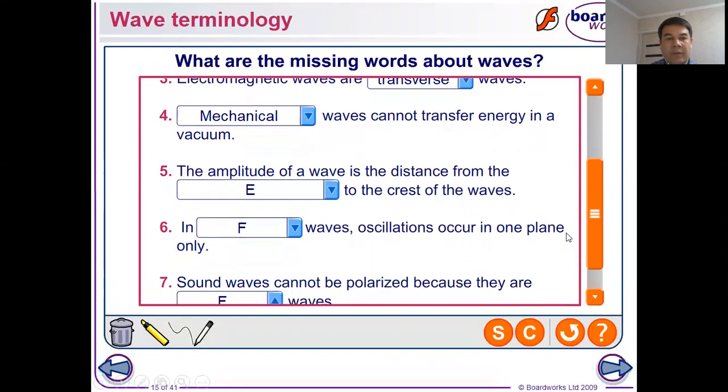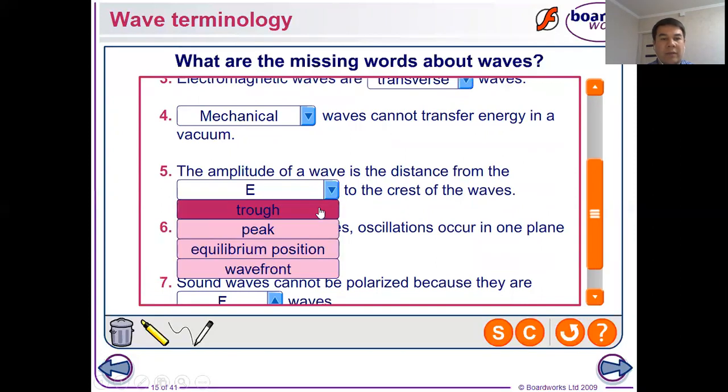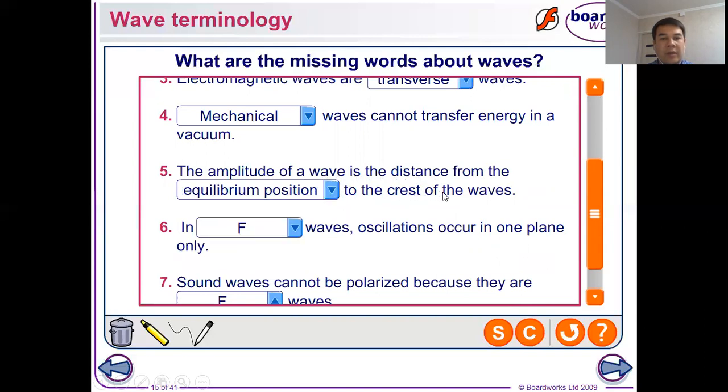Let's continue with the fifth question. The amplitude of a wave is the distance from the missed word to the crest of the wave. As the missed words, we have trough, peak, equilibrium position, and wavefront. The amplitude of a wave is the distance from the equilibrium position to the crest of the wave.